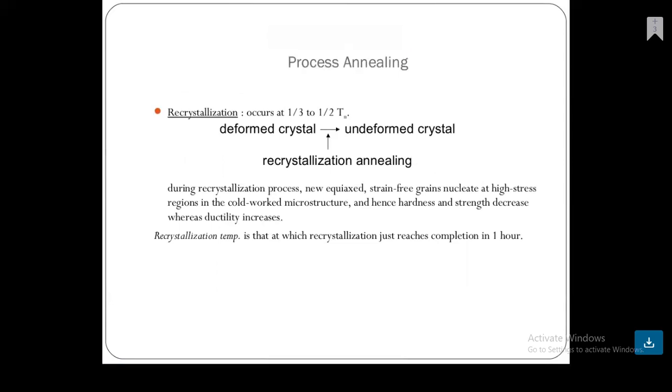Next is recrystallization, which occurs at one-third to one-half times the melting temperature. Deformed crystals give undeformed crystals, and in the middle is the recrystallization annealing process. During the recrystallization process, new strain-free grains nucleate at high stress regions in the cold worked microstructure, and hence hardness and strength decrease, whereas ductility increases.